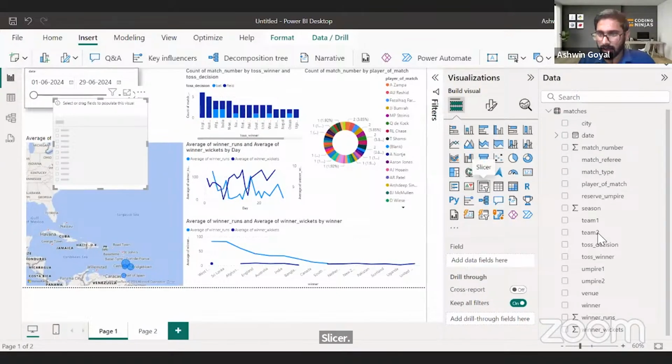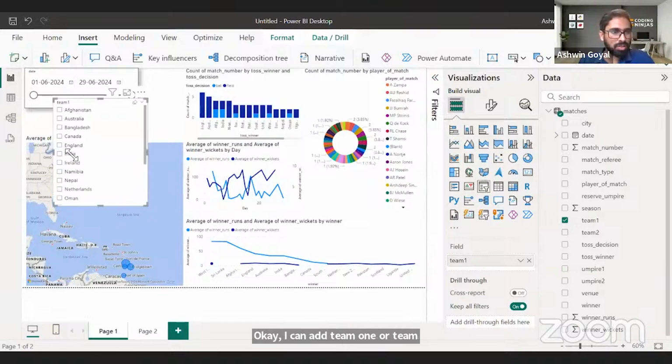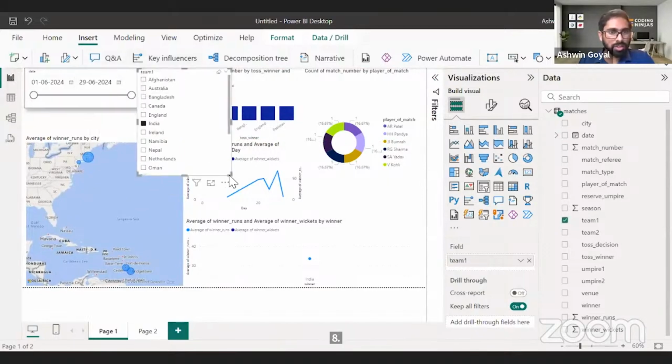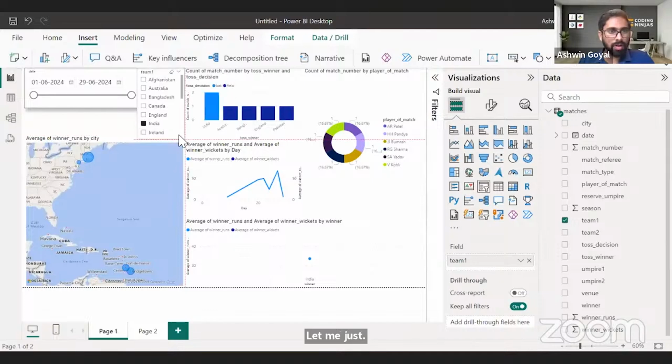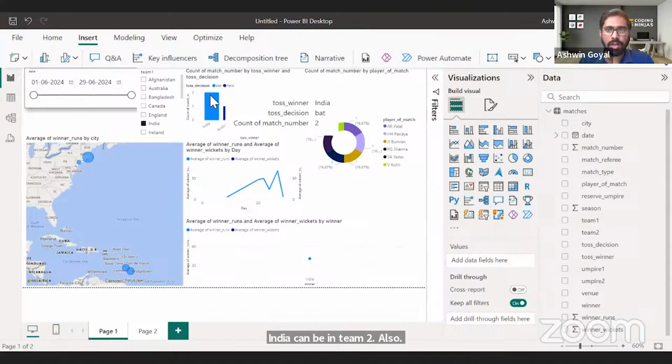And I want to add the team, basically. Right? Team one. Okay, I can add team one or team two, but let me just add the cases where team one is India. So I can just select this, right? Let me just structure things a bit here. All right. So team one, India can be in team two also. So ideally, we should have a combination of team one and team two, right? But it's okay for now.